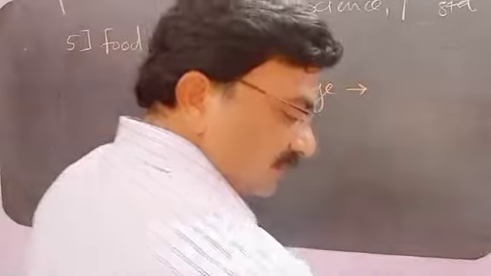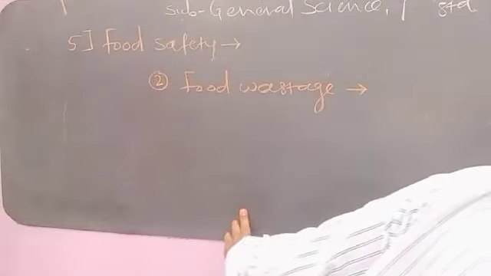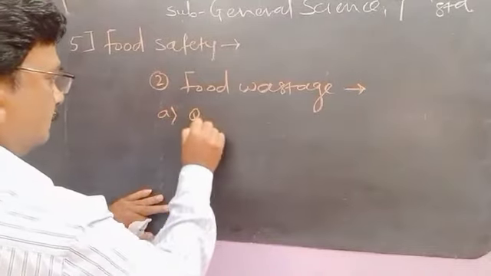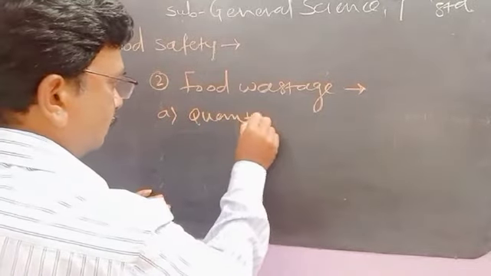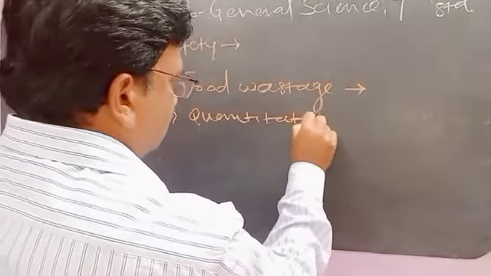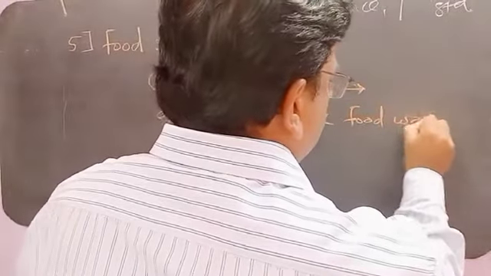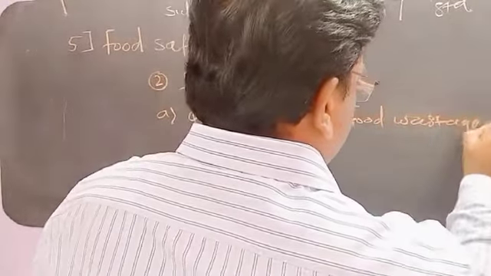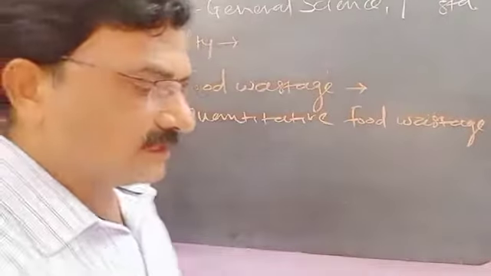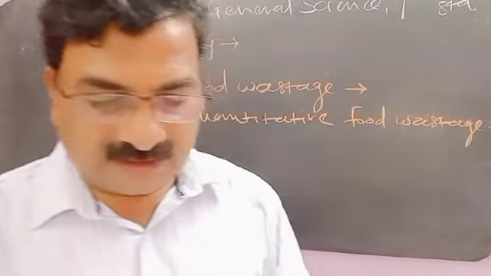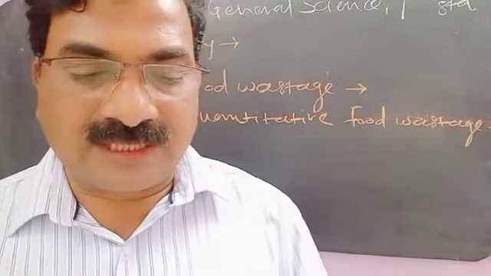In food wastage, there are two types: quantitative food wastage. Quantitative food wastage, and under that quantitative food wastage, wrong method of farming.